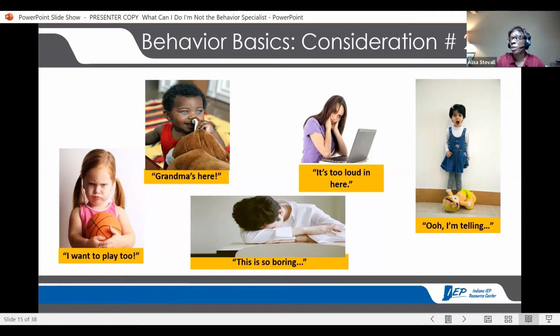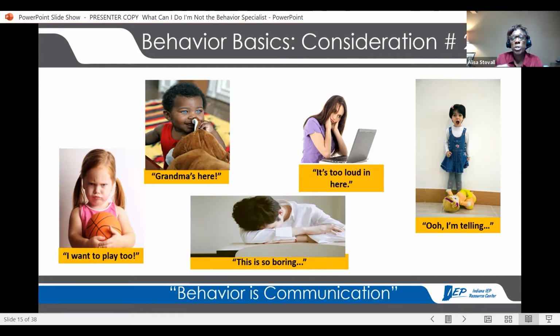I think she just saw somebody in her family do something they weren't supposed to do. And she's, ooh, I'm telling, but maybe not. But the point is, behaviors can send different messages. And how are we to know which one is which, if behavior is communication?